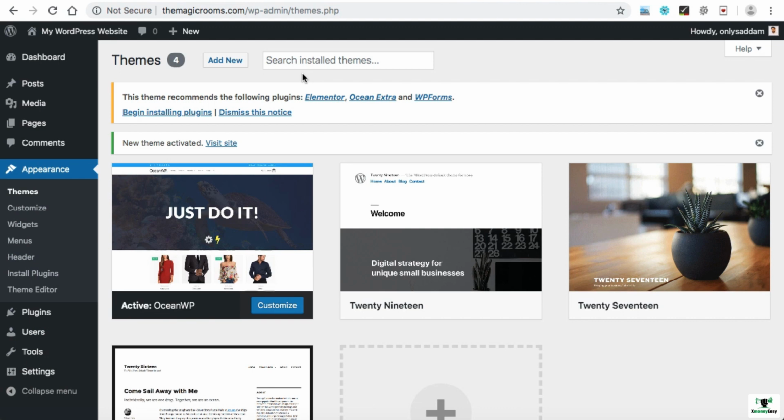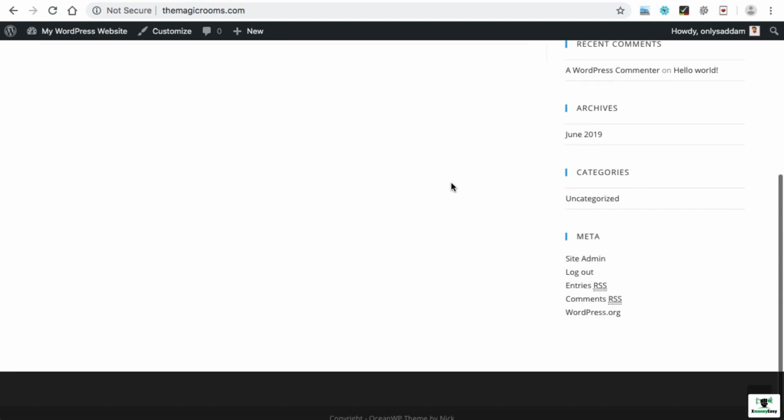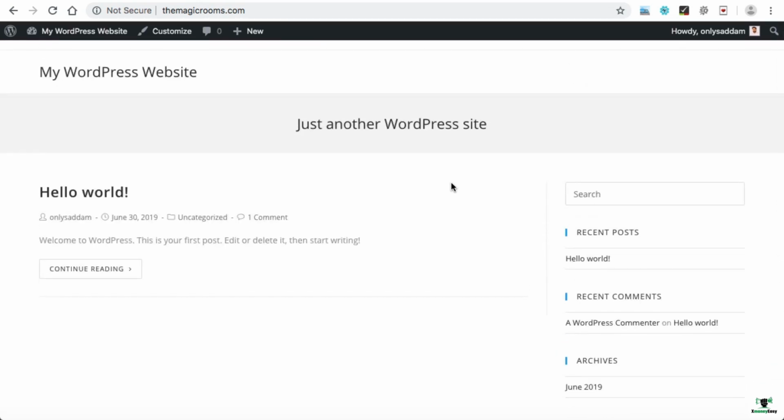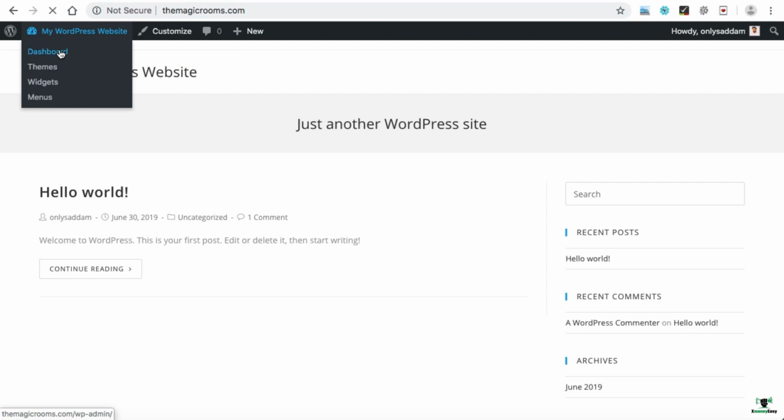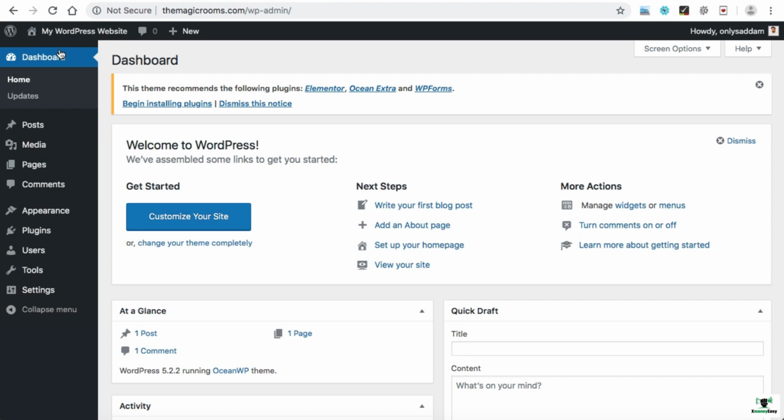The OceanWP theme has been successfully activated, as we can see over here in the message. Now firstly, let's check out the front page of the website and see if any changes have been done or not. Here we go. Now we can see the design of our front page has been changed, and this looks a little better than the previous one. Let's go back to the backend. We'll be making this entire layout more beautiful, more stunning.